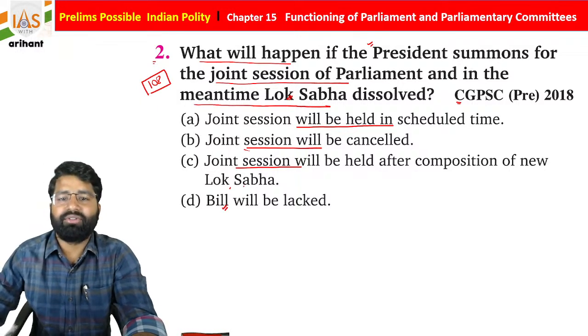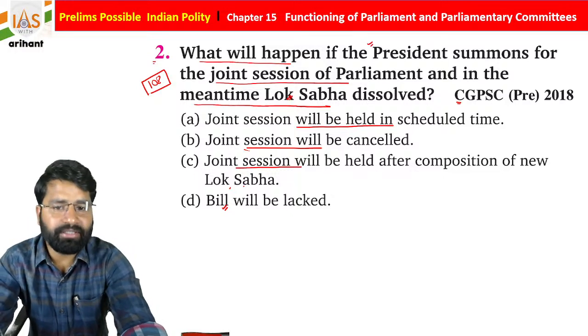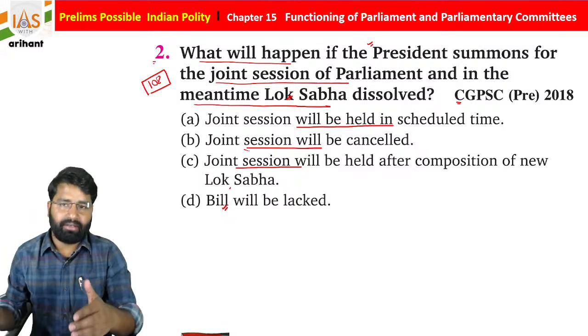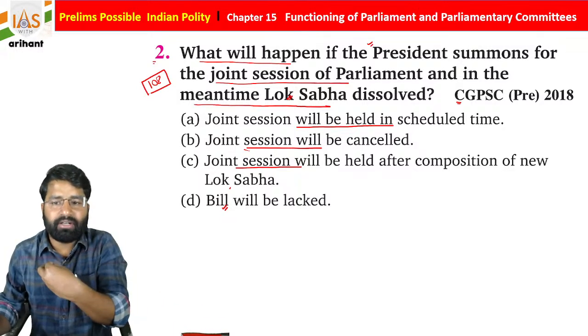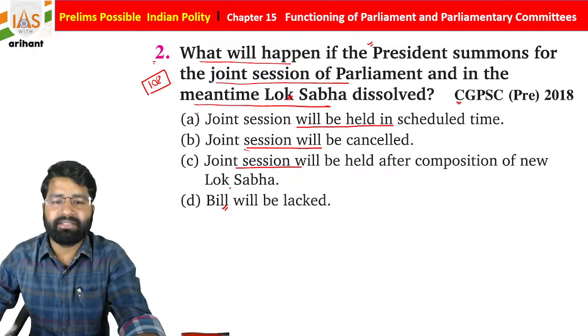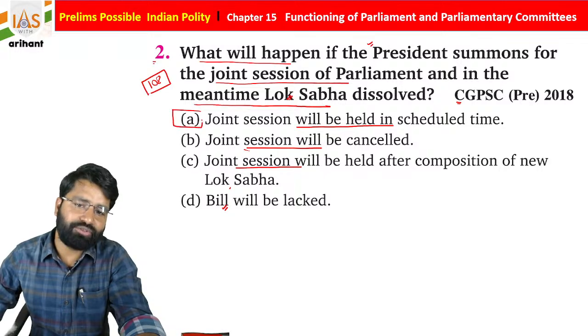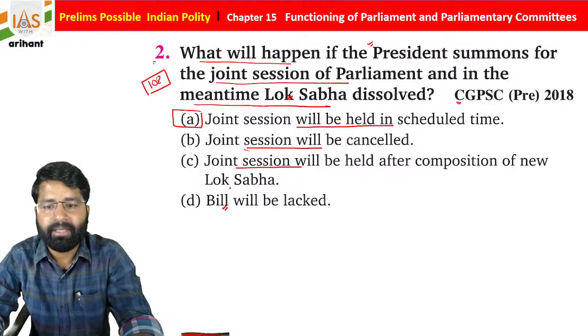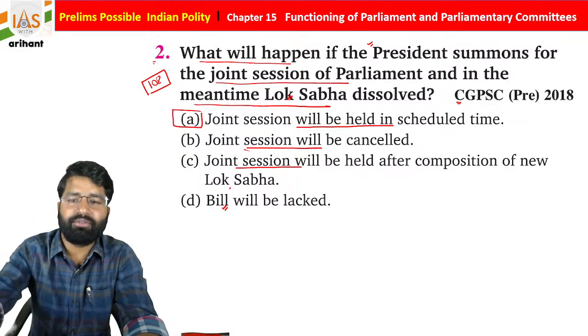Okay. So see, students, when the President calls the joint session, and let's suppose Lok Sabha is dissolved, in that case nothing is going to happen and the joint sitting will be held as conducted. Okay, so this is also a fact, you can say.